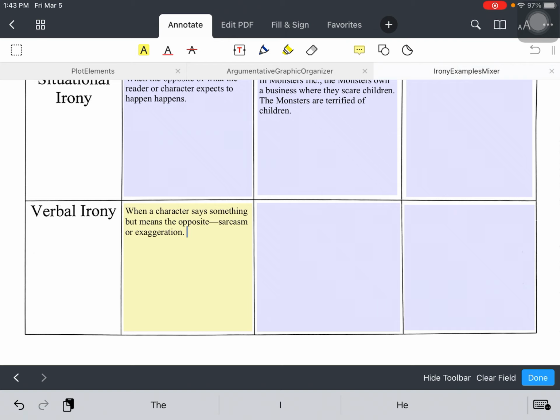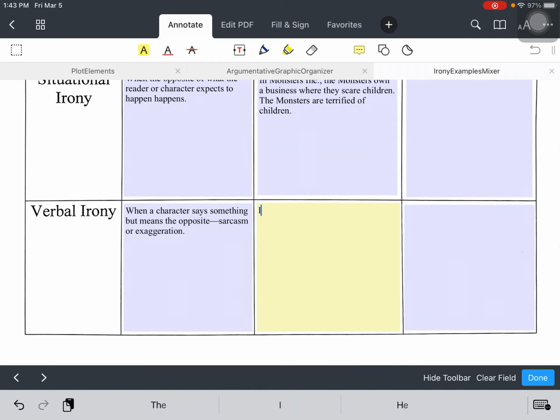It could even be a form of lying. So when a character is trying to get away with something and they say something that is the exact opposite, and then later when we find out, that's verbal irony.